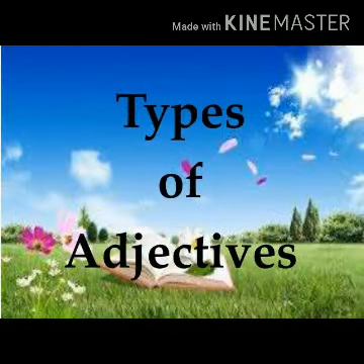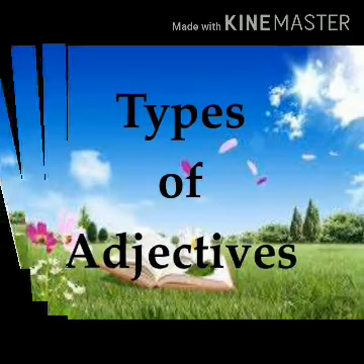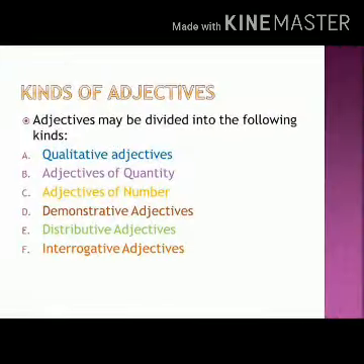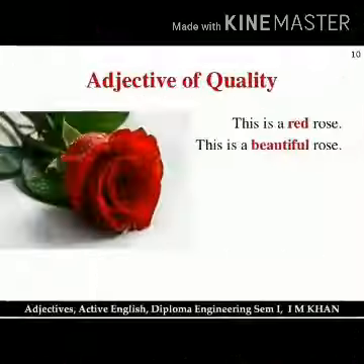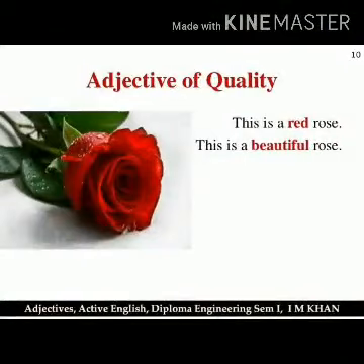Now, let's move on to the kinds of adjectives. Adjectives are divided into different categories as qualitative adjectives, quantitative adjectives, adjective of number, demonstrative adjectives, distributive adjectives, interrogative adjectives, possessive adjectives, etc. Now let's discuss them in detail.